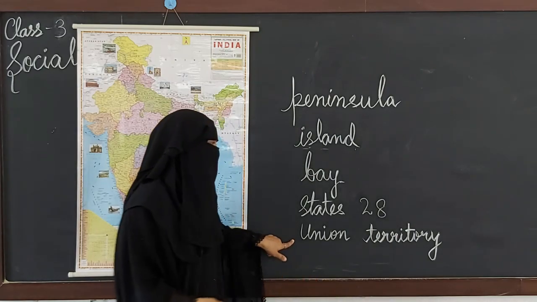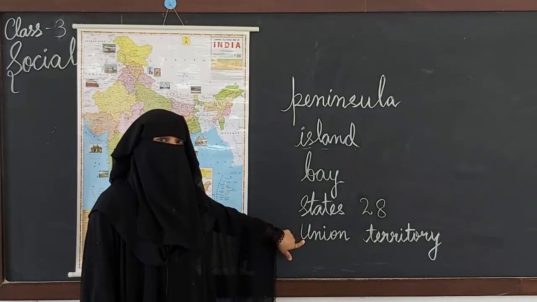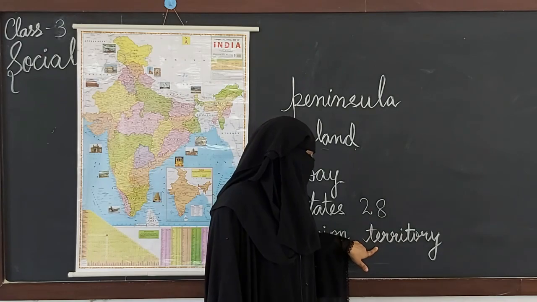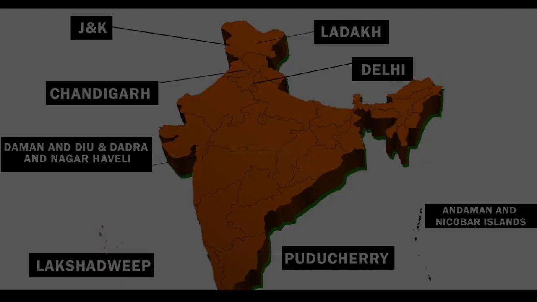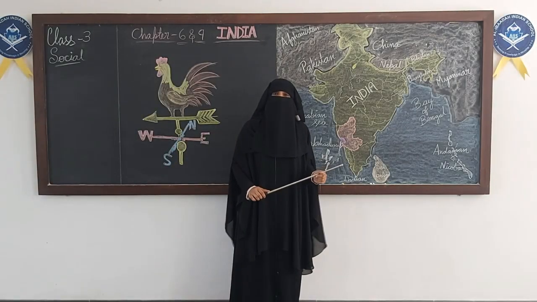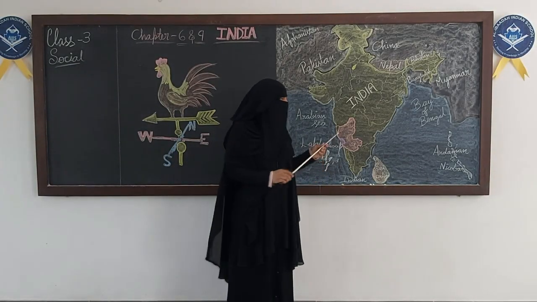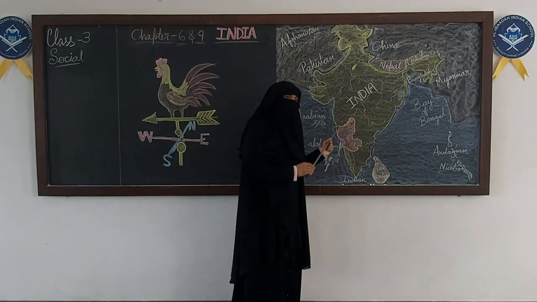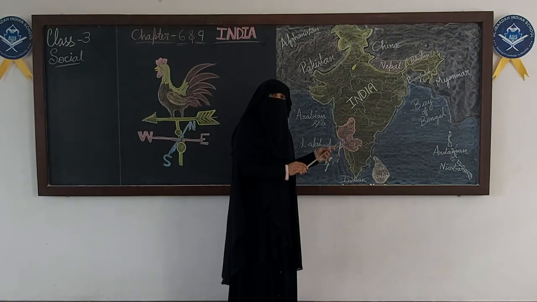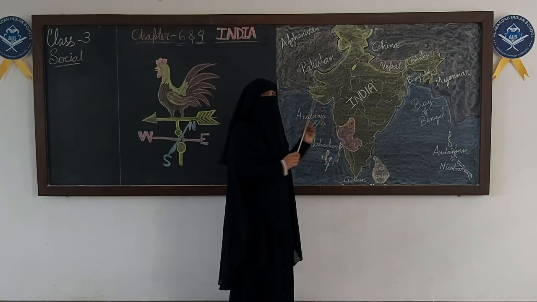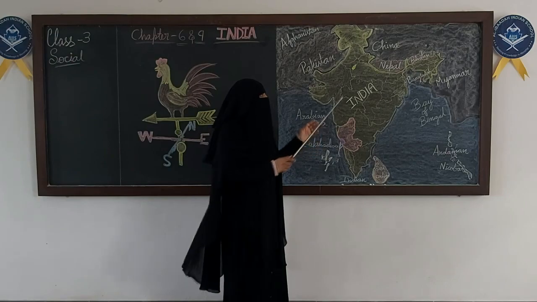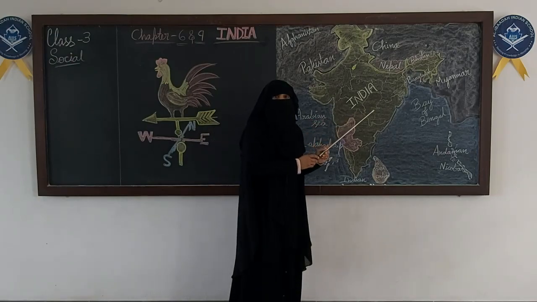Okay, union territory, U-N-I-O-N T-E-R-R-I-T-O-R-Y. Now how many union territories do we have? We have 8 union territories. What is the difference between state and union territories? Now states have their own government, okay? They form their own government, they have their own chief minister. Now union territories do not have anything of their own, they are all controlled by the central government.